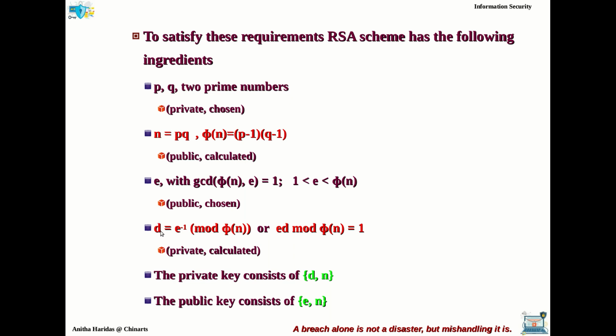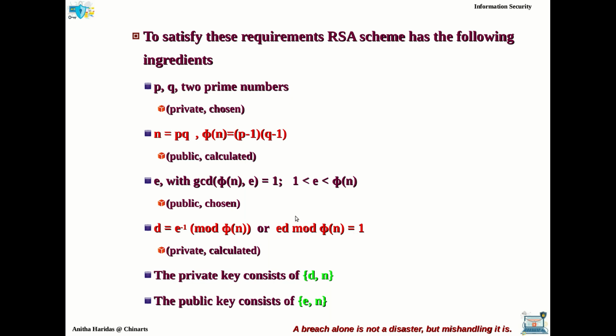So d value, how do you calculate the d value? This is the condition for the d value. And you can observe here, d value is a calculated one and it is the private key value. Now the condition here is the product ED, E into D mod phi of n must be equal to 1.